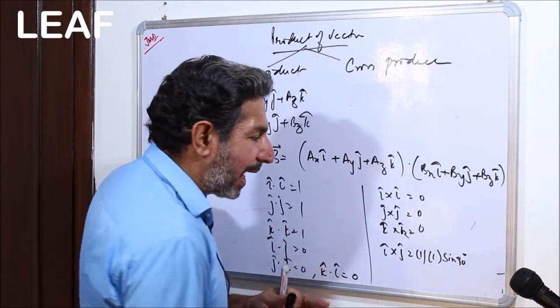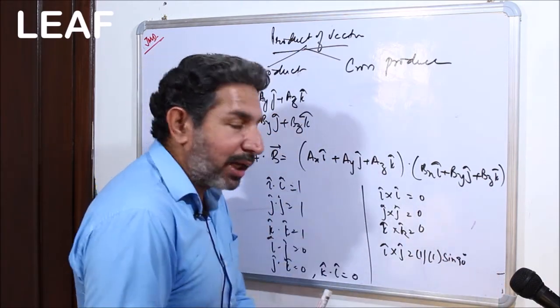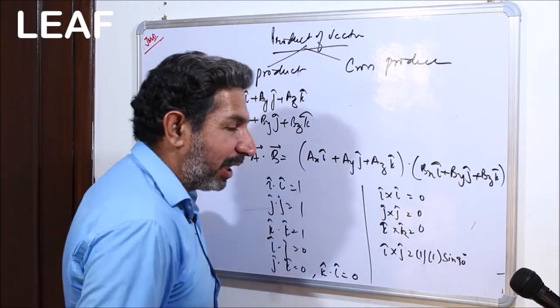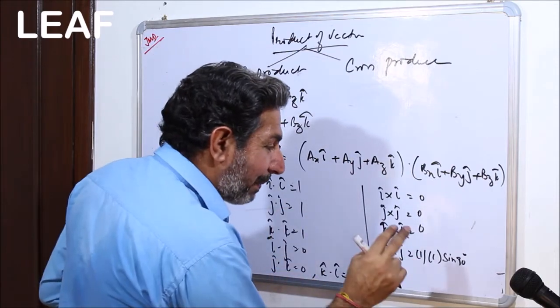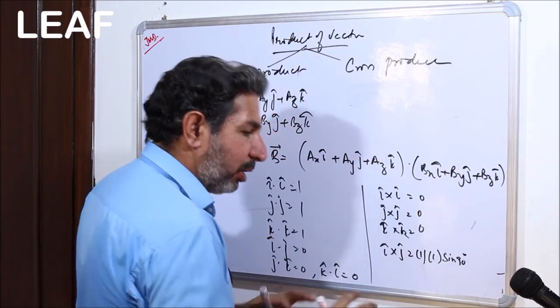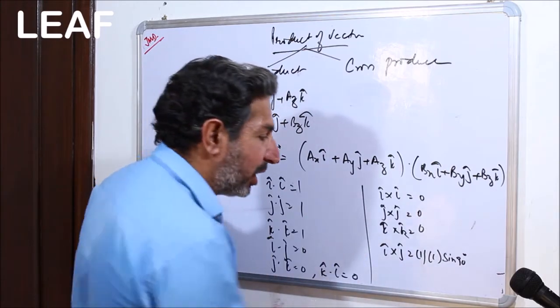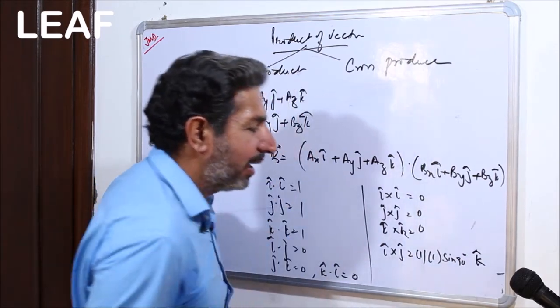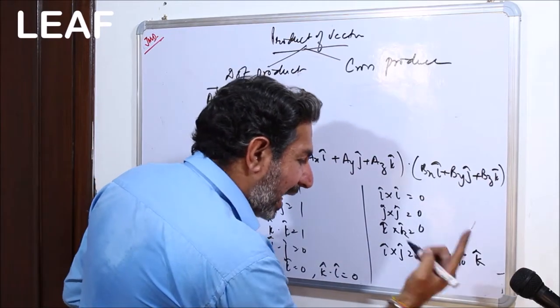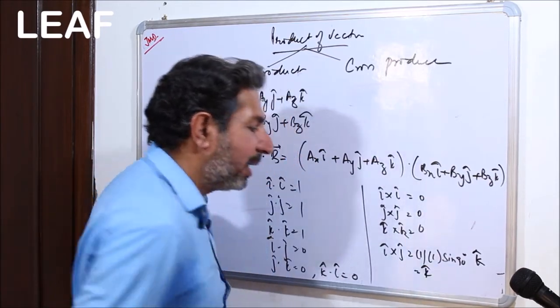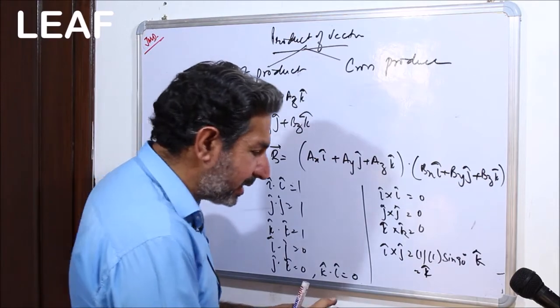And by the way, what is n cap? n cap is a vector which is perpendicular to both i and j. Right? Now, which vector is perpendicular to both i and j? It is none other than k. Okay, so 1, 1, 1 and k, so that is why the answer came out to be k cap. So i cross j is k cap.